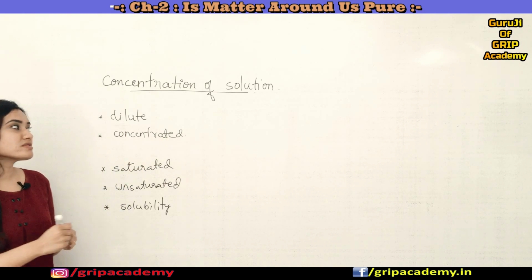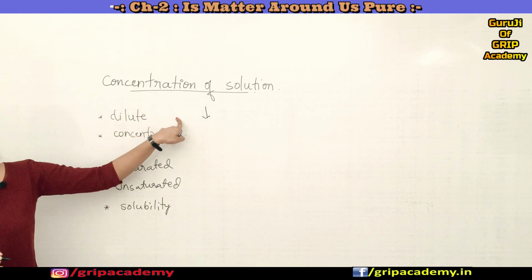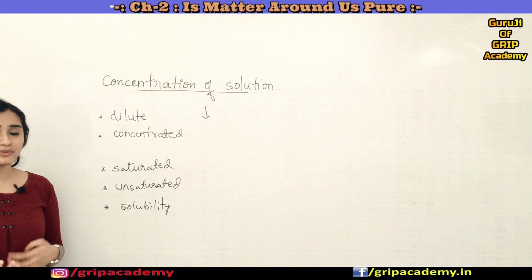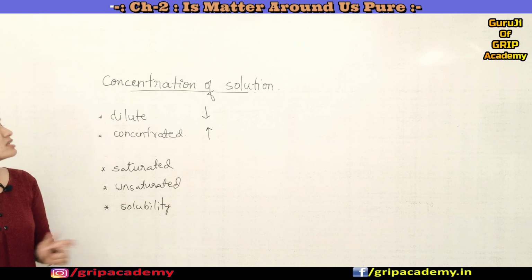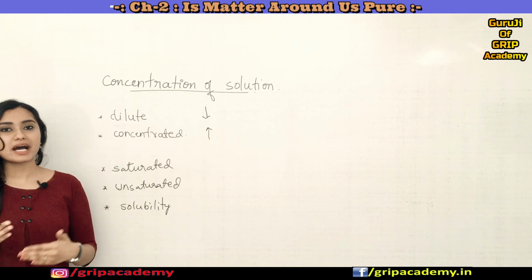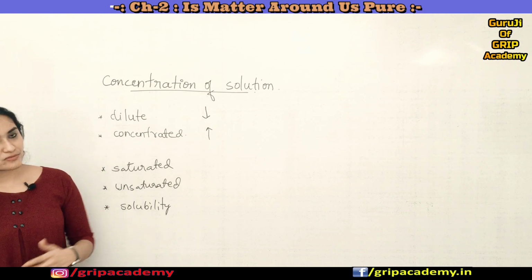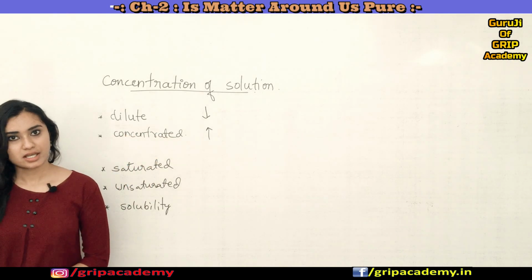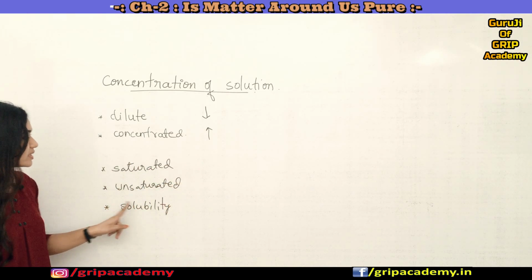If the amount of solute present in the solution is less, you call it a dilute solution. And if the amount of solute present in a solution is relatively more, you call it a concentrated solution. So dilute and concentrated are comparative terms. If a solution has a relatively lesser amount of solute, you call it dilute, and if it is more, you call it concentrated. Got it?